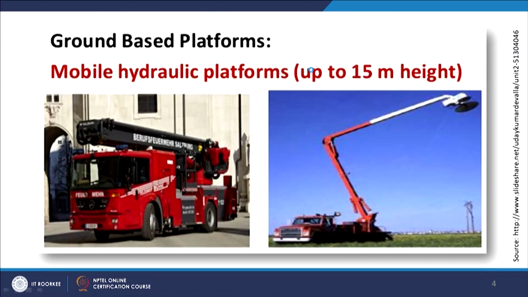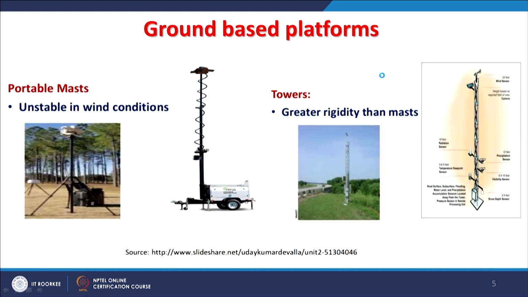So, let us take the ground one first. There are possibilities of using cranes or special platforms for collecting ground data. One example shown here is a mobile hydraulic platform, which can go up to 15-meter height, and you can have a payload on top of this platform, and then remote sensing can happen. It is sometimes very useful in agricultural investigations or investigations related to civil constructions also.